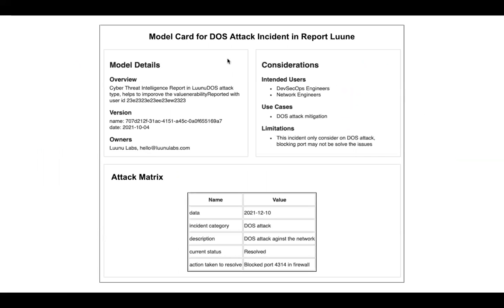So this is a model card. As I mentioned previously, all the CTI information, the CTI records, we encode into model cards. They could contain various details, model details, attack information, attack matrix, and different data can be encoded into the model cards. So CTI data is encoded into model cards and saved in the MISP storage.